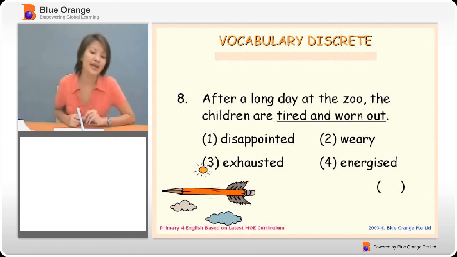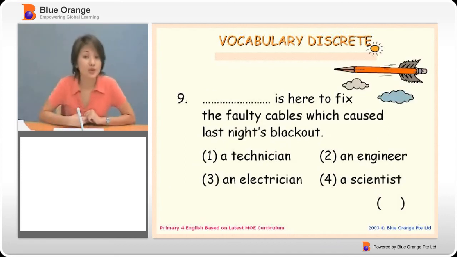Energized. To be energized means to give energy to, right? After a long day at the zoo, all the children will not have any more energy left, so they will not be energized. Therefore, the best option would be number 3. After a long day at the zoo, the children are exhausted. Option number 3.